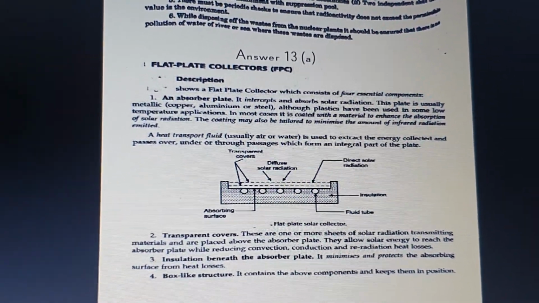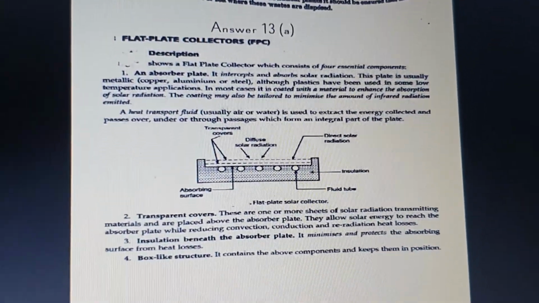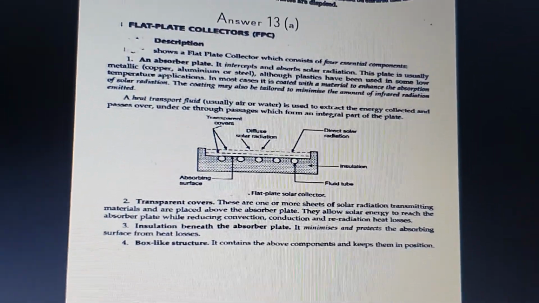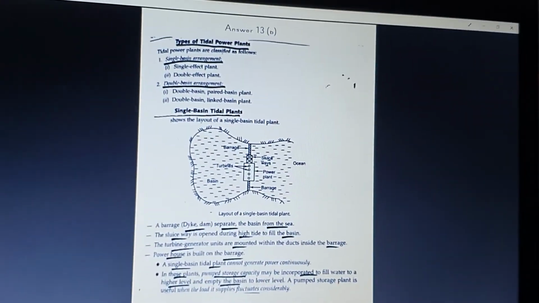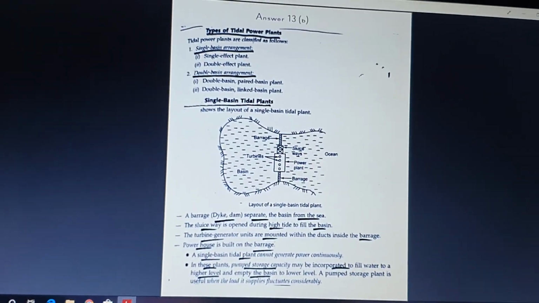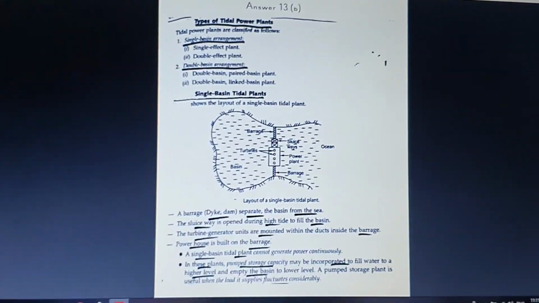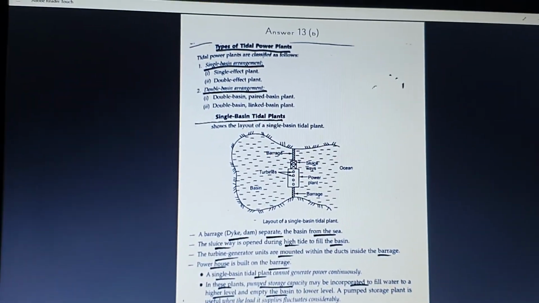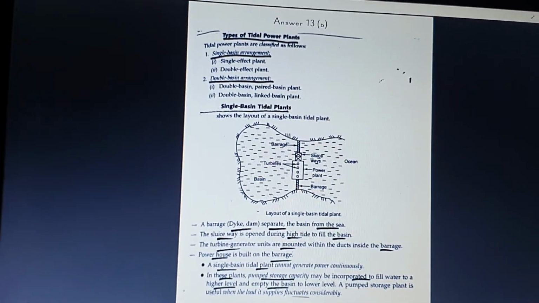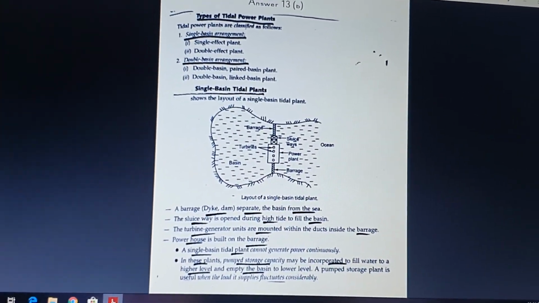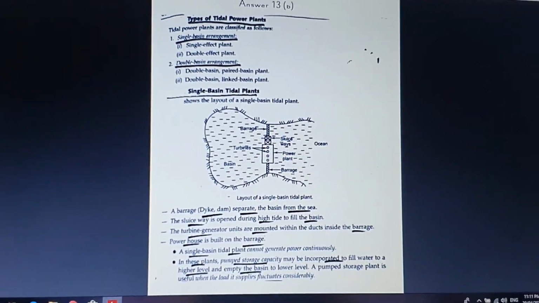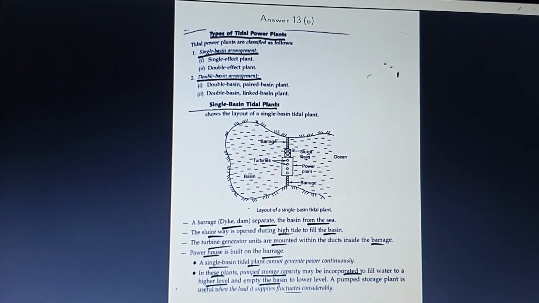This is about the flat plate solar collector, and each component explanation about the flat plate collector. Next, explain the various types of the tidal power plant and what is the utilization of each method. So here you can see the different types of the tidal power plant. One is the single basin arrangement, and the second one is the double basin arrangement.